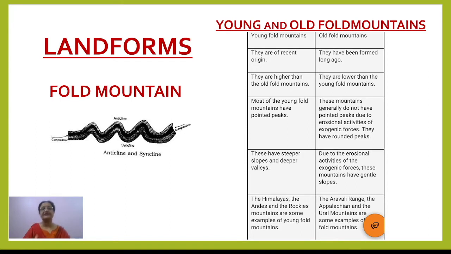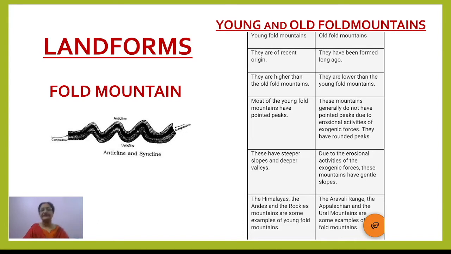The fold mountains which have been formed in the recent geological past, which have a recent origin, are called young fold mountains. They have pointed peaks. These are very high mountains. Their slopes are very steep. So these are one type.